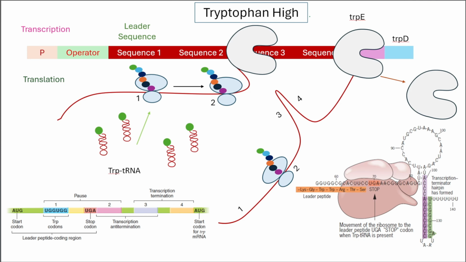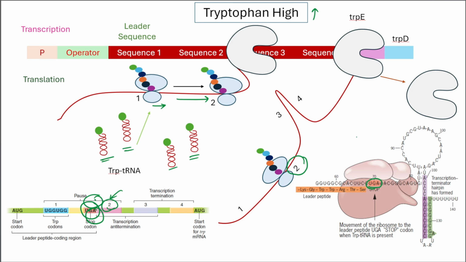When tryptophan is abundant, plenty of charged tryptophan tRNA is available. So the ribosome doesn't stall at the trp codons, because it quickly translates them. The ribosome moves quickly and reaches the stop codon. This is the UGA, where the movement of the ribosome stops. In doing so, the ribosome physically blocks region 2. So this is the region 2 site and this is the stop codon where the ribosome movement stops.